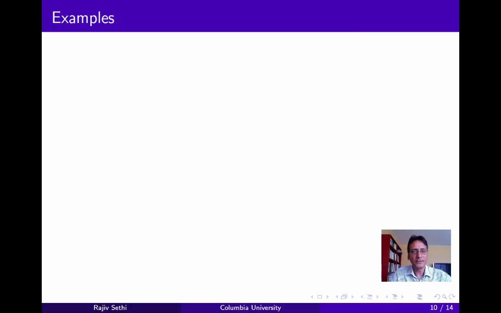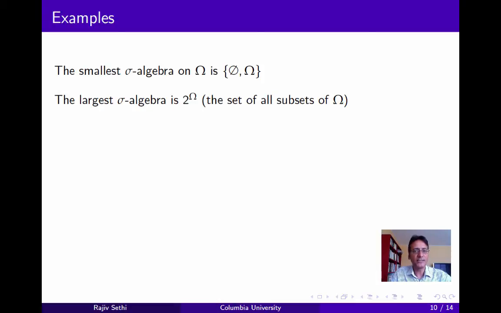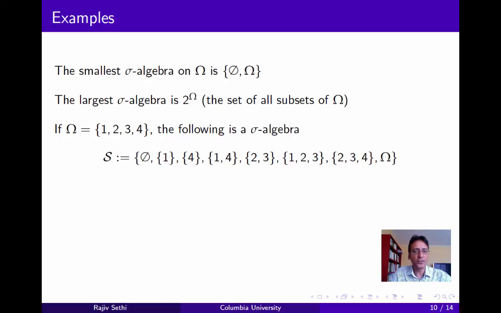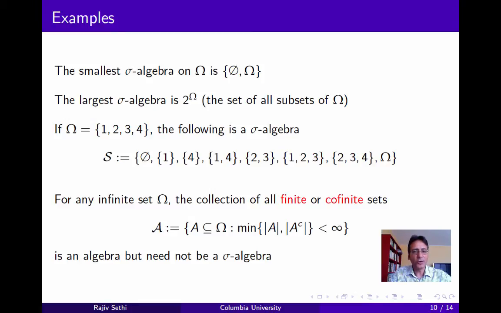Let's look at a few examples. The smallest sigma algebra on any omega is just the class consisting of the empty set and omega. The largest sigma algebra is just the power set, the set of all subsets of omega. If omega has 4 elements, call them 1, 2, 3, and 4, an example of a sigma algebra is shown on the slide, and you can see that this is not the power set of omega. Now let's look at a slightly more complicated example. For any infinite set omega, the collection of all finite or cofinite sets is an algebra, but need not be a sigma algebra. Now what we mean by a cofinite set is simply a set whose complement is finite.